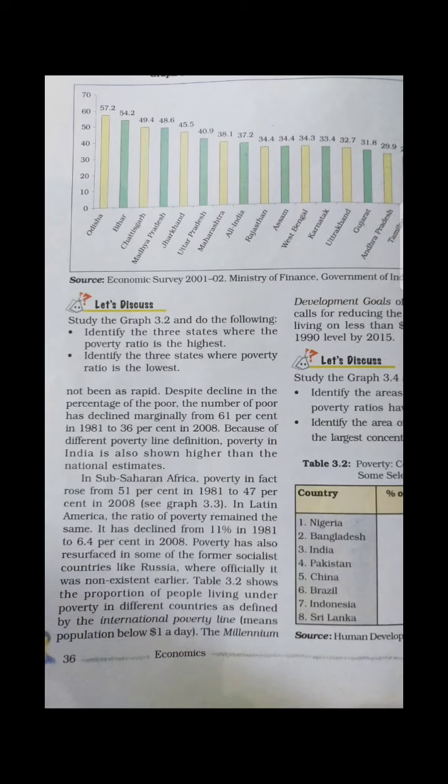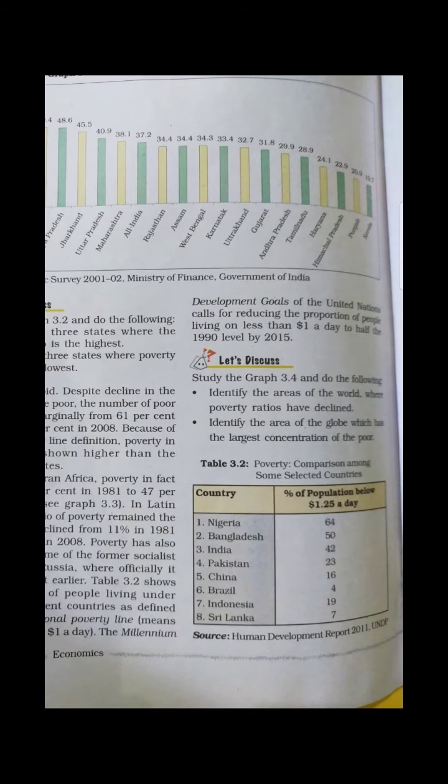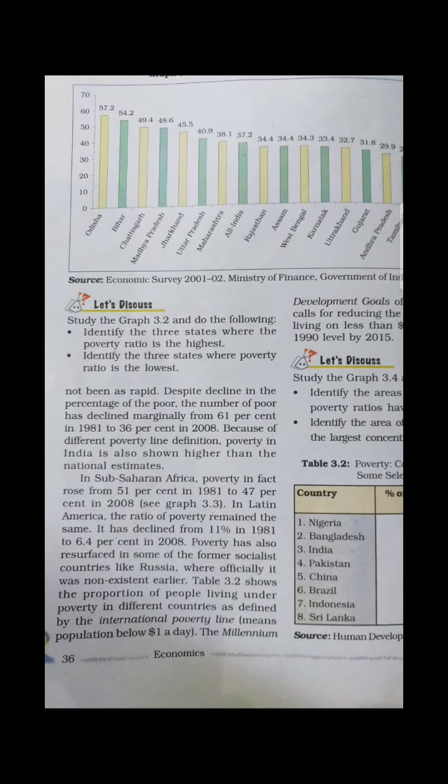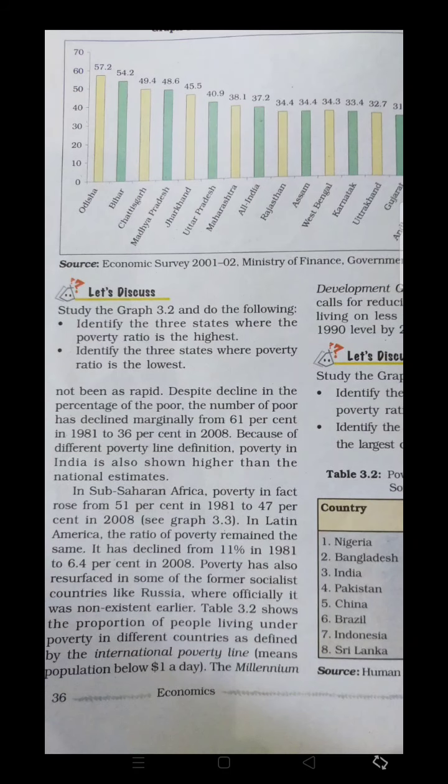Odisha, Bihar, Chhattisgarh, Madhya Pradesh are there. From there you can understand the economic survey, how much economic income was there in the different places. Okay, so moving to the next one, we are discussing that China was able to handle the problem of poverty, but other countries in South Asia, including India, Bangladesh, Pakistan, Sri Lanka, Bhutan, Nepal, are still facing the problem of poverty, as there was not that much decline in that time period.